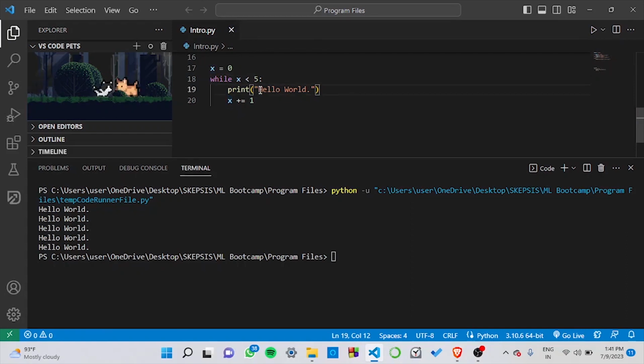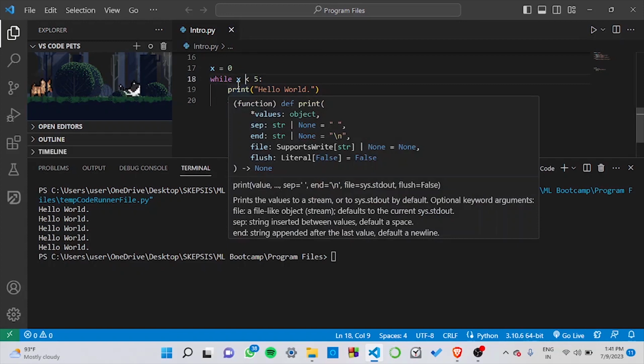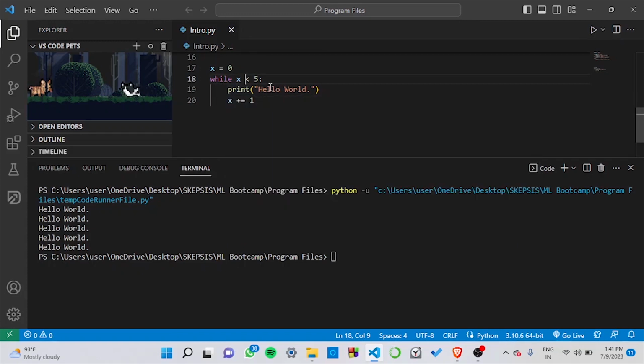Then we add 1 to the value of x, so x becomes 0 plus 1, which is 1. And then when it goes for the second iteration, 1 is less than 5. Similarly, when it reaches the number 4, it increments the value as 4 plus 1, 5. It comes back to the while loop, checking: now, 5 is less than 5. This statement will return false.